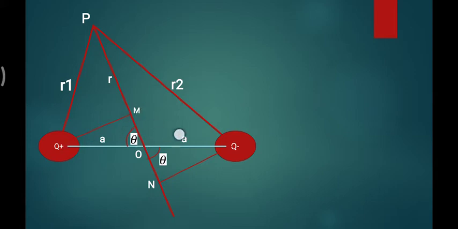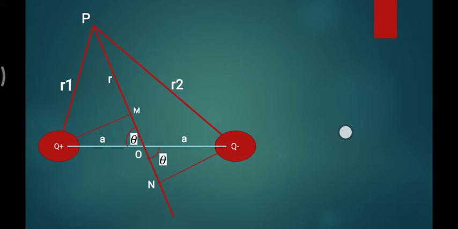If I want to find this total R, the distance OP, in terms of R1 and A, both are known. But this triangle, P, Q plus and O, is not 90 degrees, so I cannot apply any trigonometry.